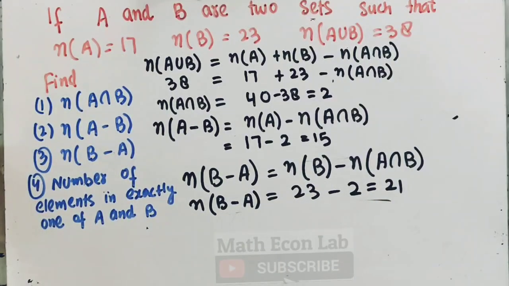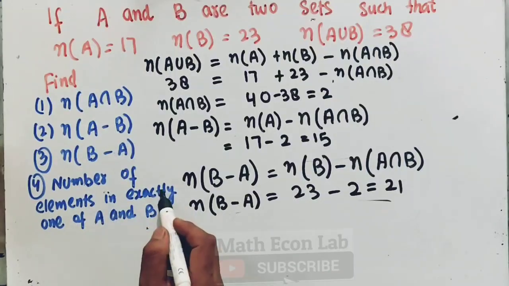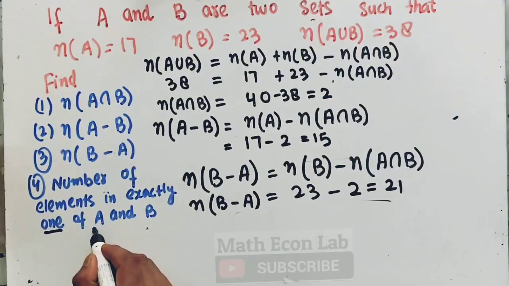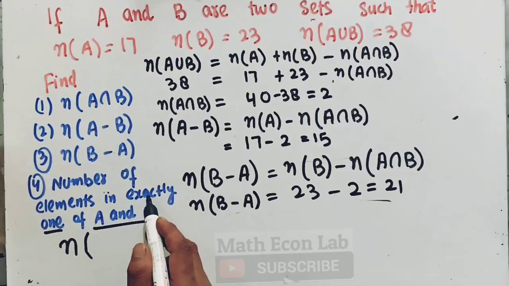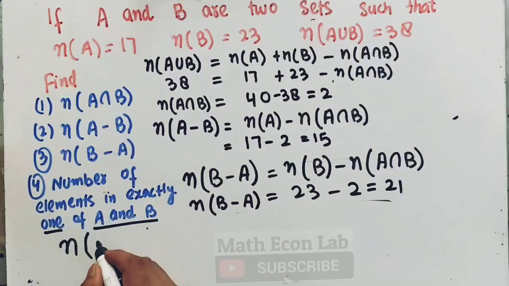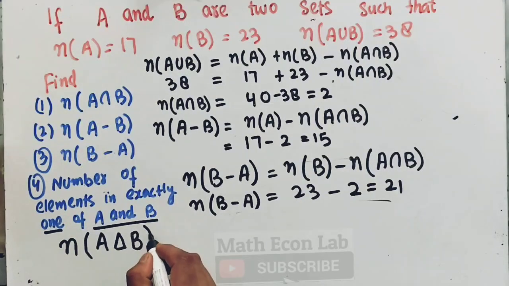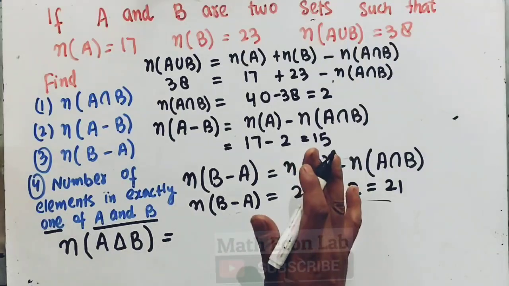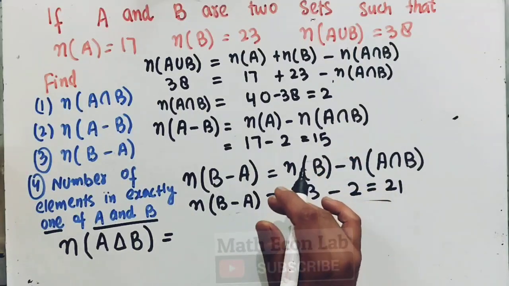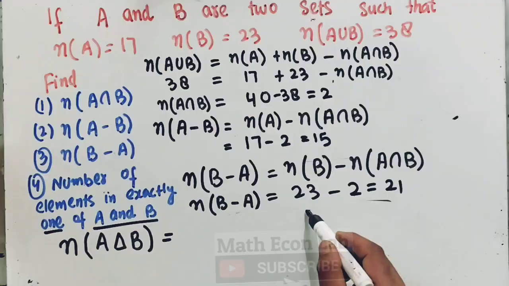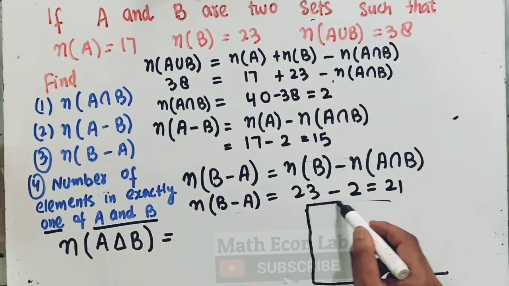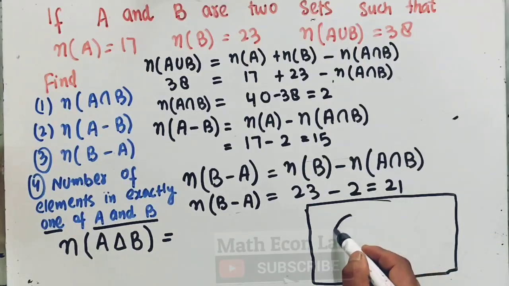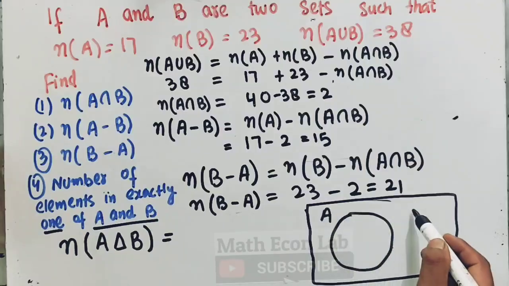Now the third one tells us to find out the number of elements in exactly one of A and B. Now what is meant by this? We need to find out the number of elements in exactly one of A and B. That means A triangle B. So what does A triangle B show us? It shows us the number of elements which are only in set A, or let me try to show it here to explain it. So let us suppose this is set A, this is set B.